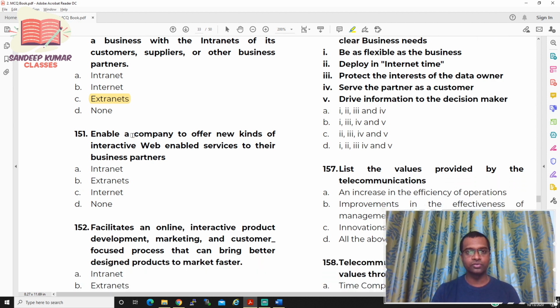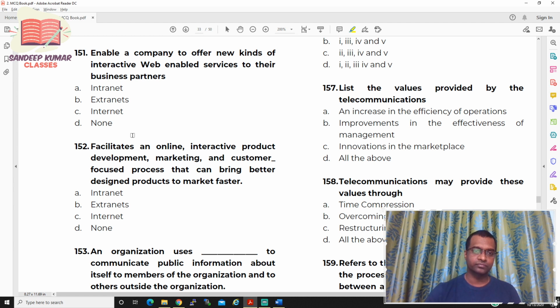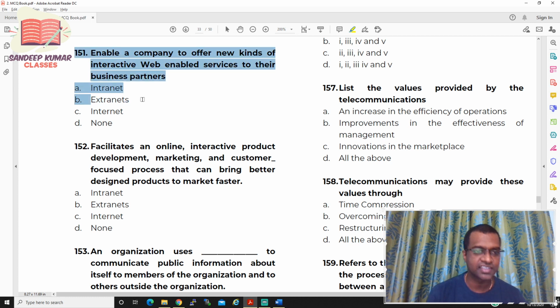Now let us move to question number 151. So you need to select the right answer. Dash enables a company to offer new kinds of interactive web-based services to their business partners. So again, business partners is involved. Simple, sir, extranet. So the option is extranet.